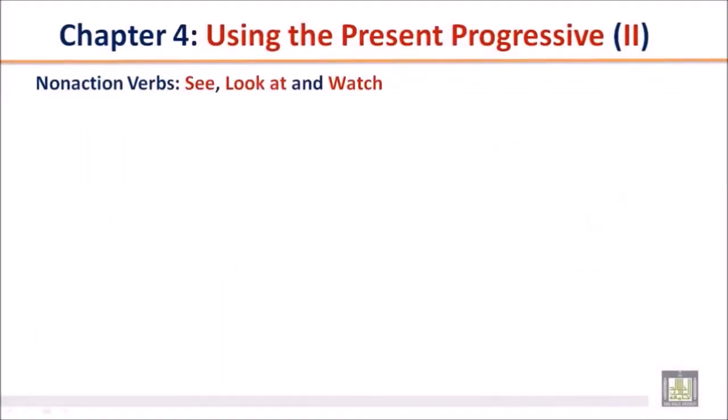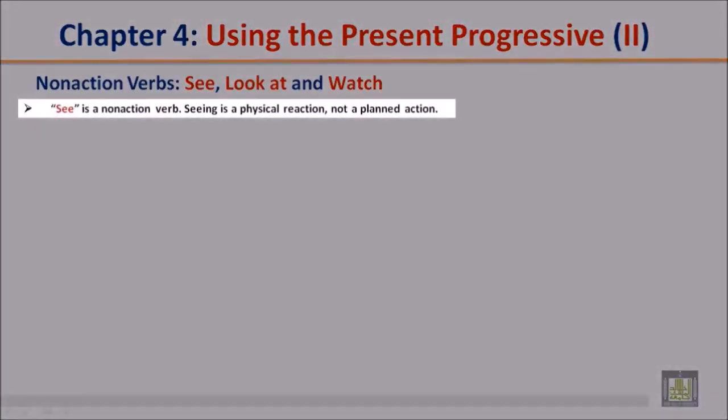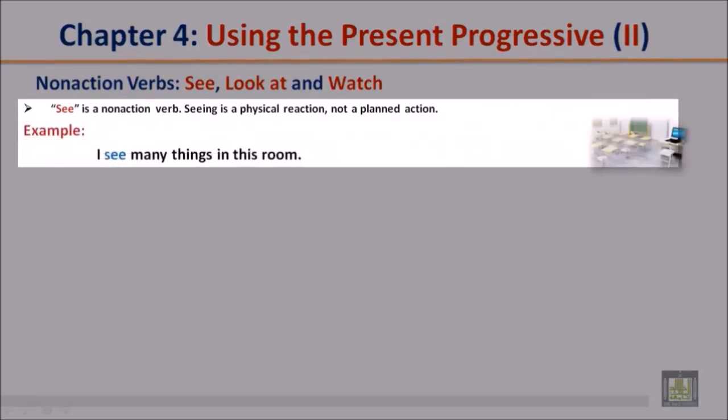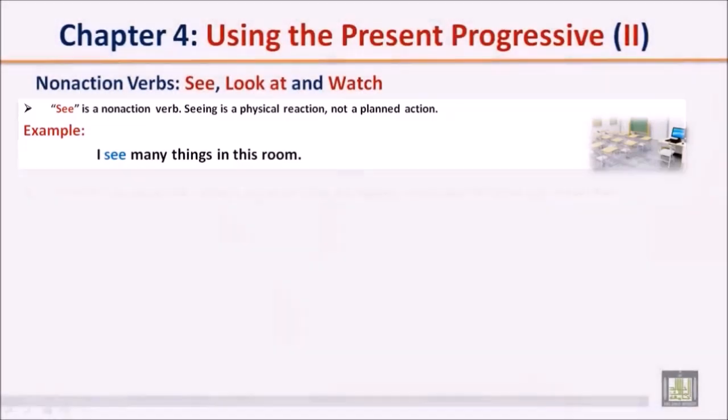Non-action verbs: see, look at, and watch. See is a non-action verb. Seeing is a physical reaction, not a planned action. Example: I see many things in this room.